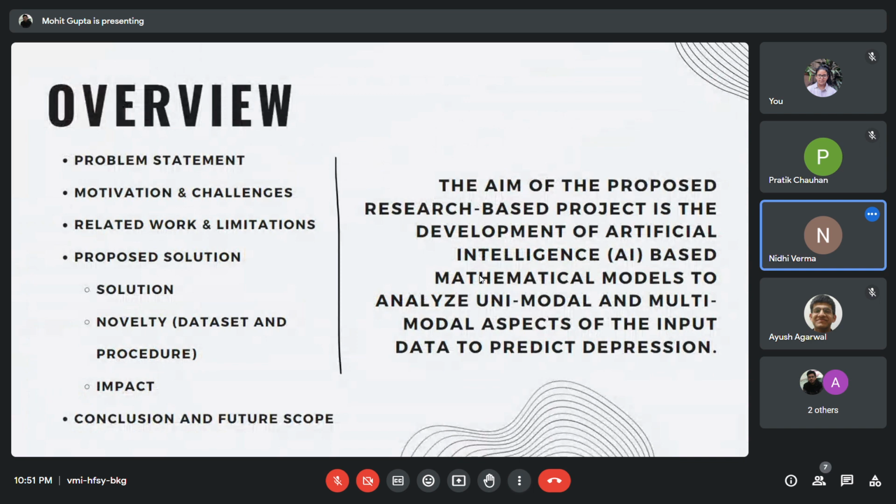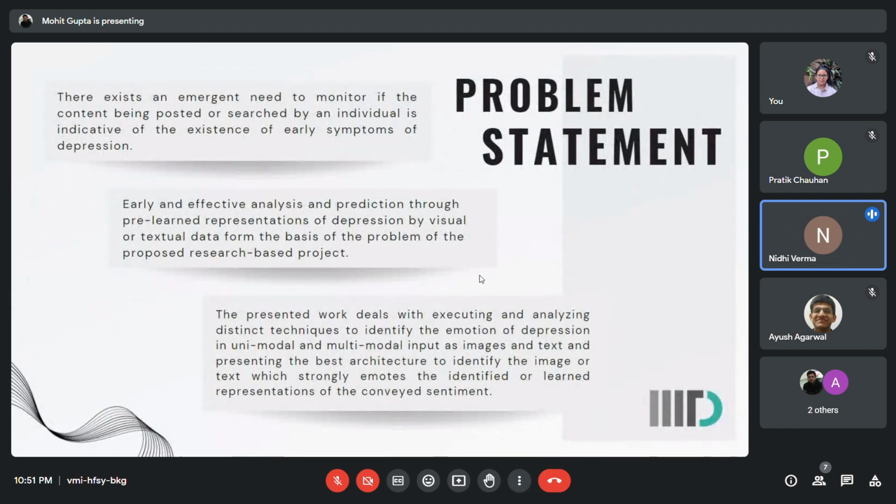Next, there are a lot of posts being posted daily on social media. Our problem statement is identifying early depression from the visual or textual data of the content being posted by an individual, which gives us insight into the existence of early symptoms of depression. Our work utilized different techniques to identify the emotion of depression by unimodal and multimodal approaches.